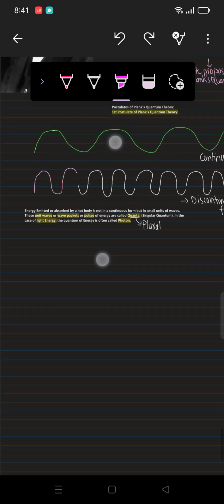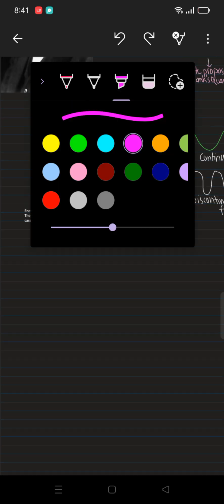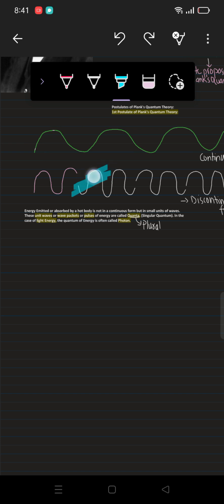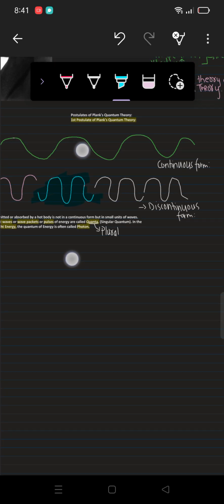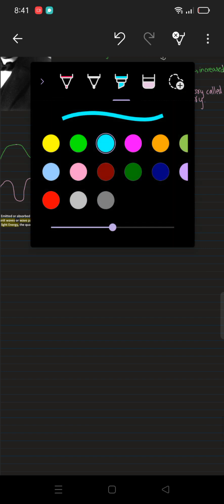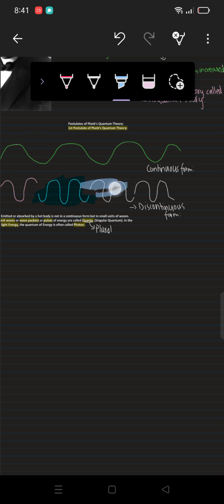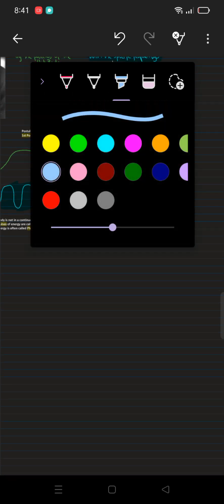Now let me give it another, lighter color, right? So discontinuous form. Again we have the discontinuous form, and again we have the discontinuous form.